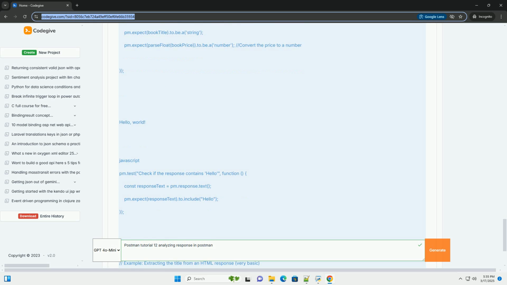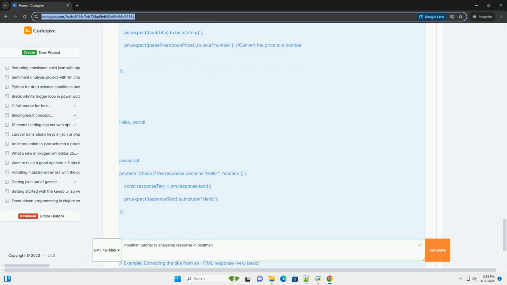2. Basic response checks, recap. Before diving into advanced techniques, let's review the basics. In the Tests tab of your request in Postman, add the following code. pm.test creates a test case with a descriptive name.